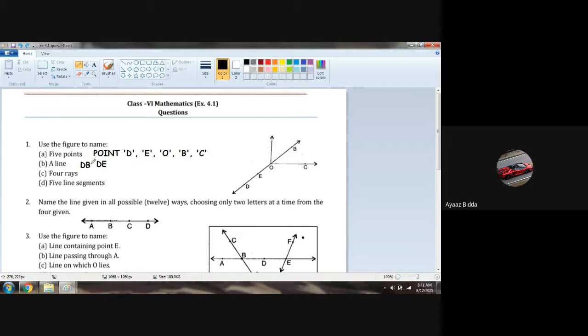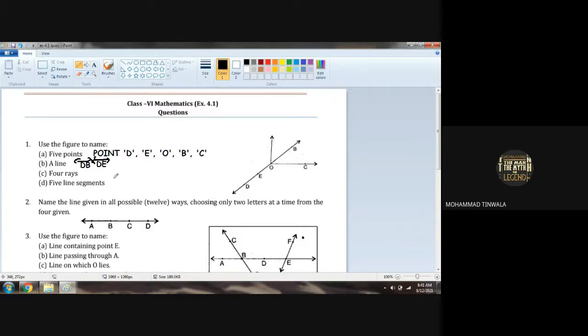Sir, DO. Yes, DO also is correct. DB also is correct. DE also is correct. OB is also correct. OE is also correct. BE is also correct. There are many lines forming in the single line. Yes, sir. Don't forget to keep the symbols. Now, 4 rays.